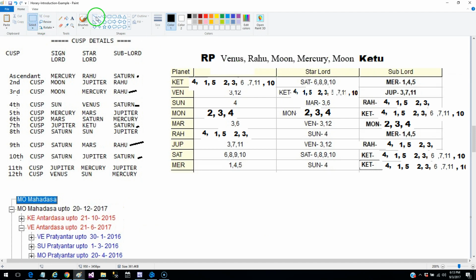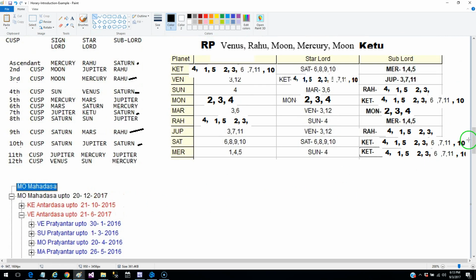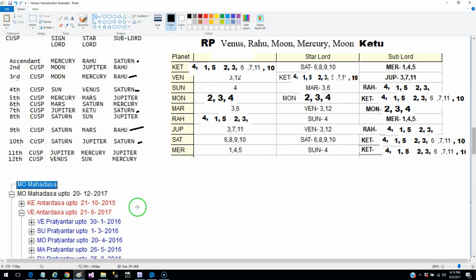Now if you look at the dasha, at the time of judgment, the question was asked in October 2015, and the Moon Mahadasha is going to end in December 2017, and these are the sub periods.